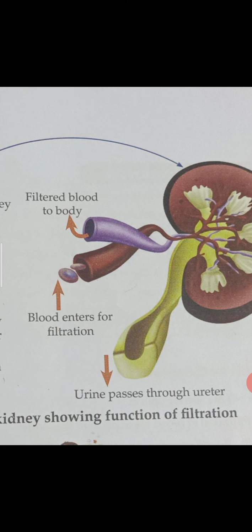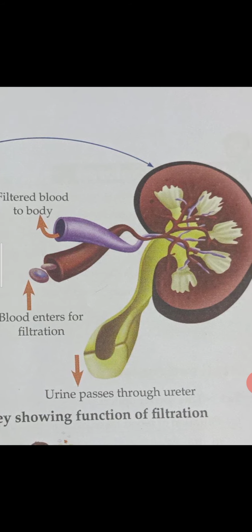When it enters the kidneys, the waste is removed and diluted with water, and the waste is passed out of the body in the form of urine. Okay, the fresh, filtered blood is carried by veins to all parts of the body.